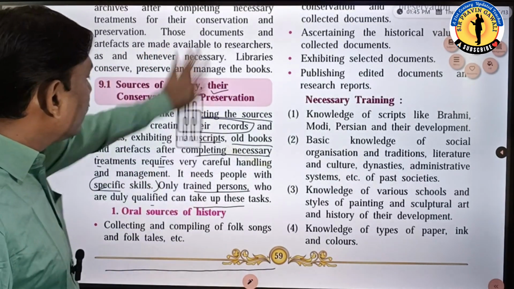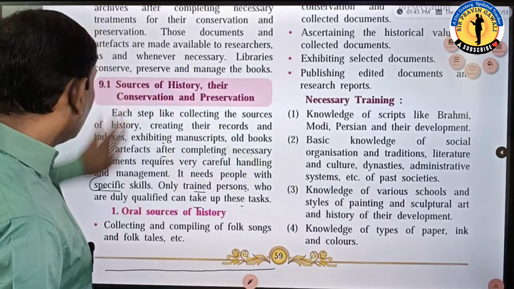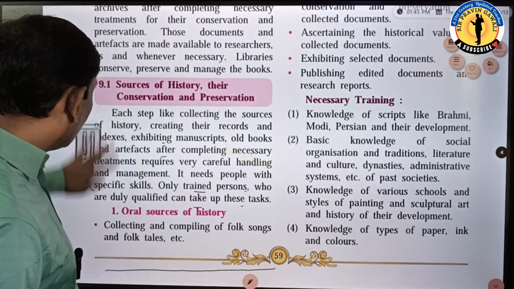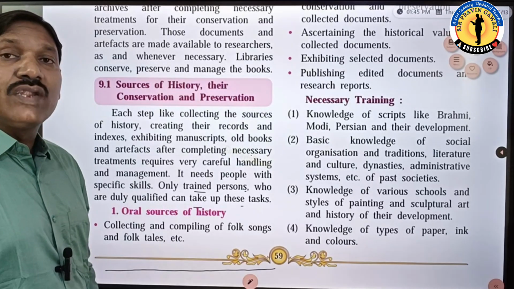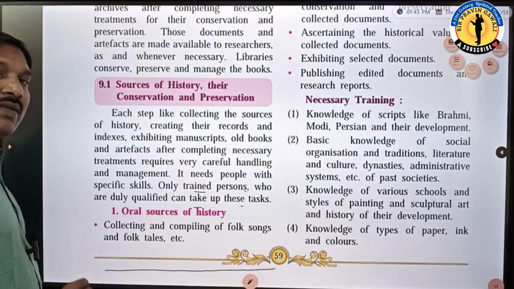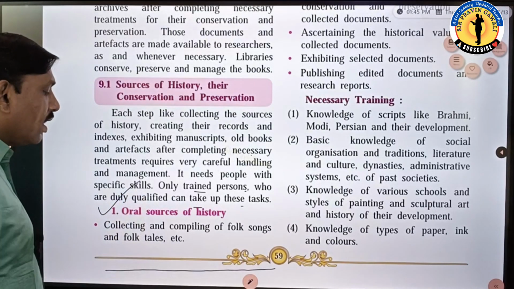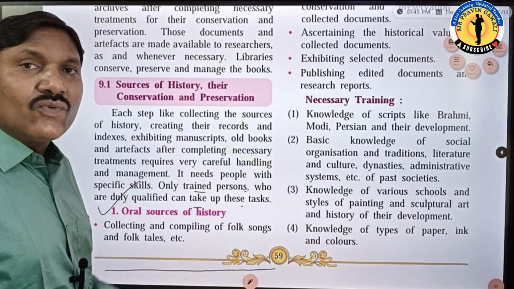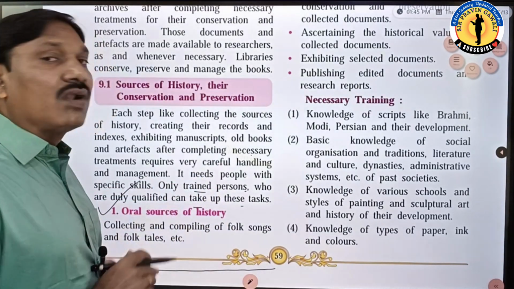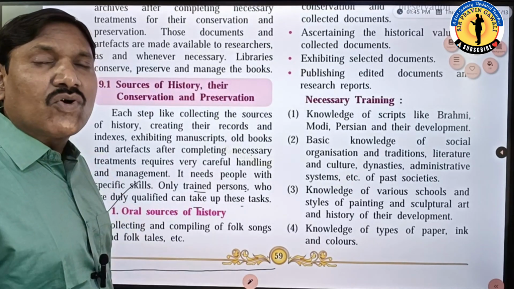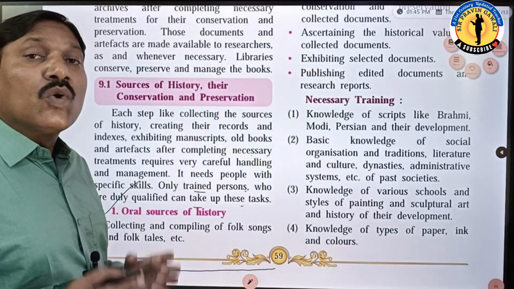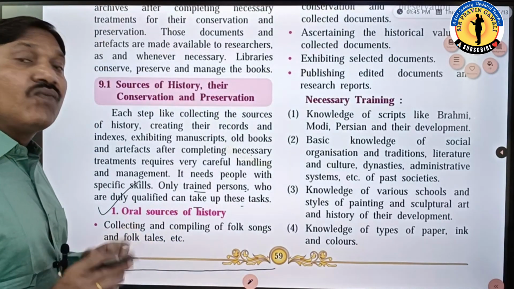Now next, students, I have just told you the sources of history. Each source of history is very important to save and protect. One of the very important sources is the oral sources of history. What is oral? Whatever is spoken is called oral sources. This is very important. It has a very important place in history because many historical sources are in oral form, folk forms we can say.